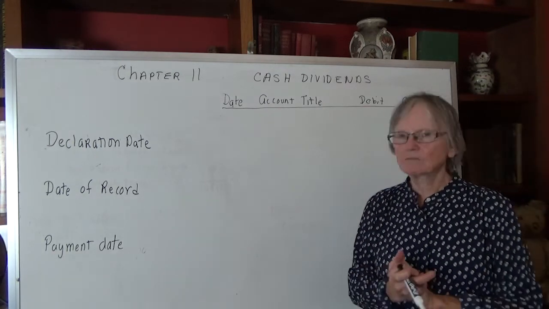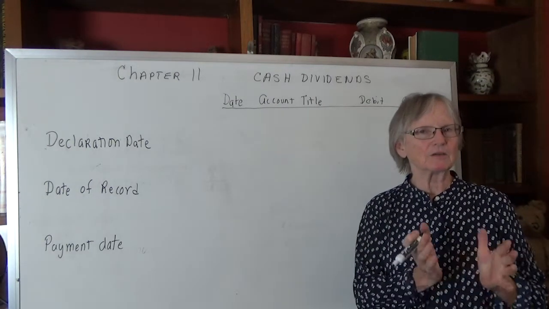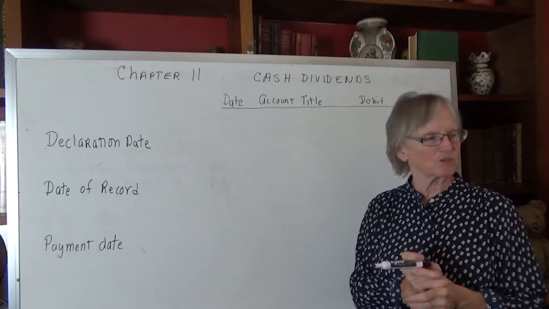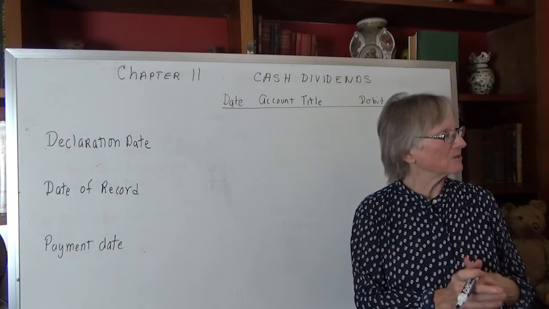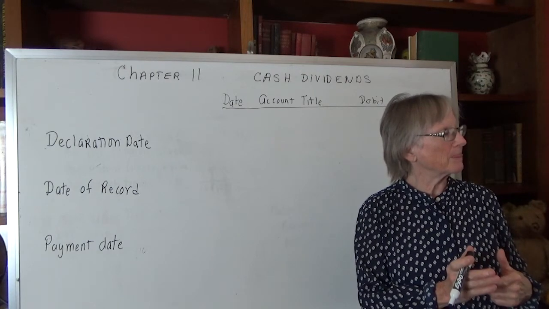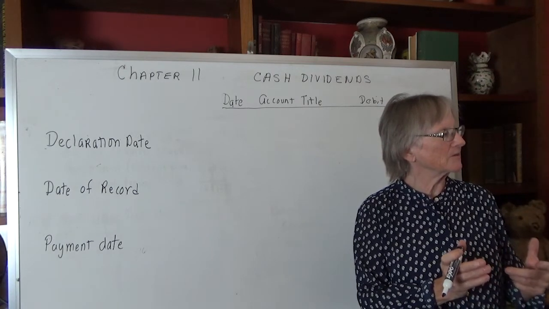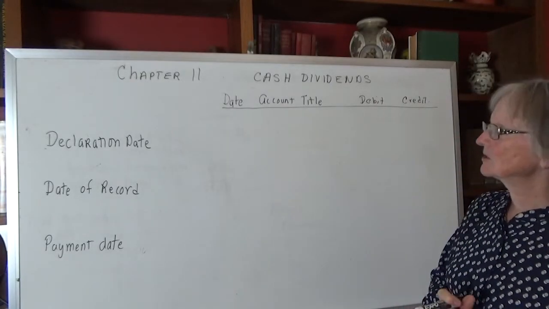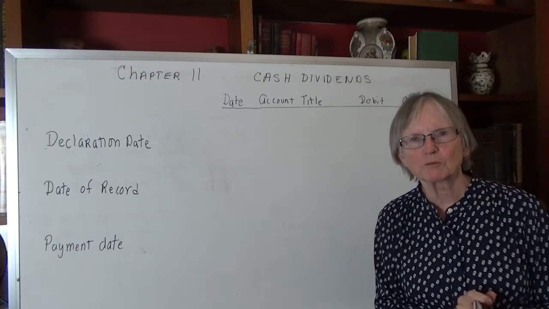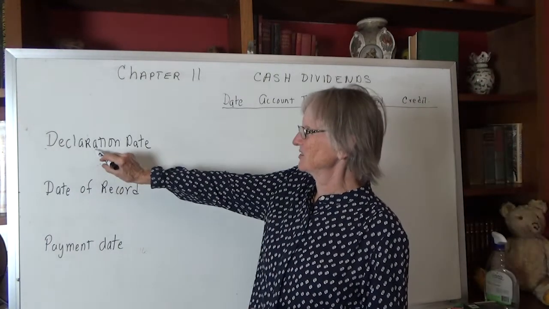Before a company can pay a dividend, there's got to be a couple of conditions met. There has to be enough retained earnings to cover the dividend. Then it's also good if the company has enough cash to pay the dividend. In order to do a dividend, the board of directors of the corporation has to declare the dividend.